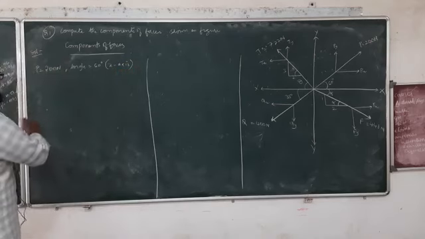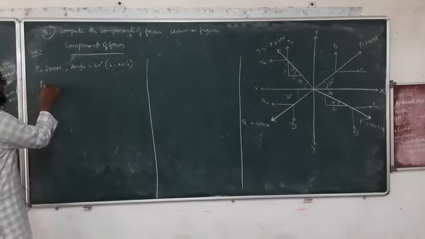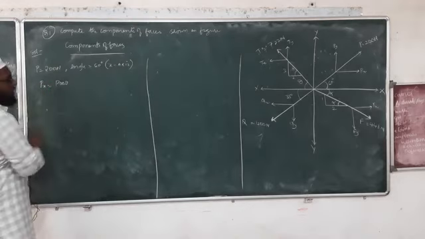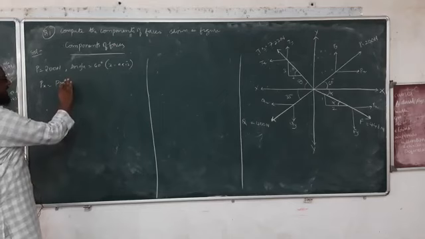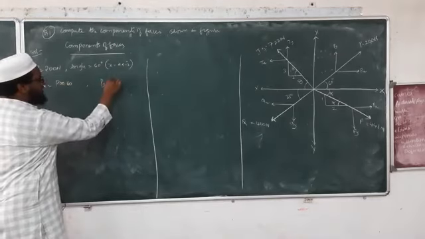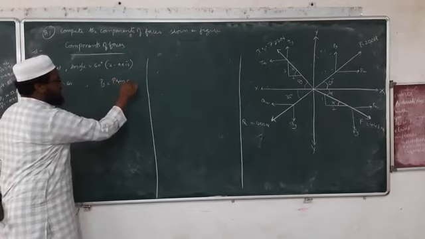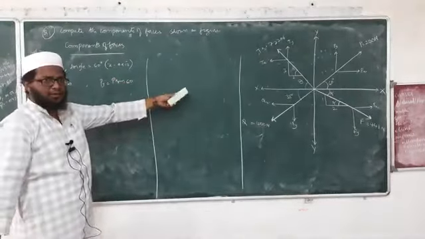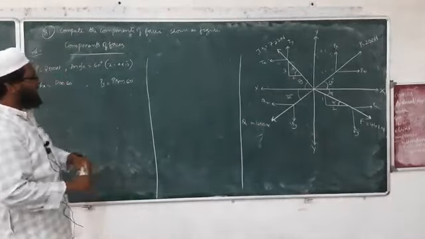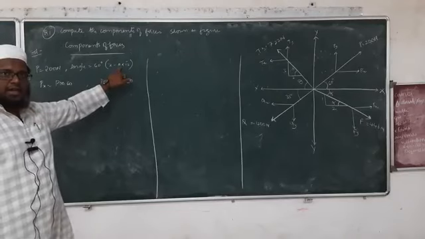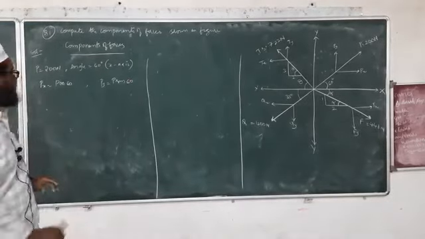Now if you recall, the component Px is given as P cos theta, or else I'll write here directly cos 60, and Py is equal to P sin 60. If you turn back, you can see that P cos 60 and P sin 60 are used when the angle is made with the x-axis, right?